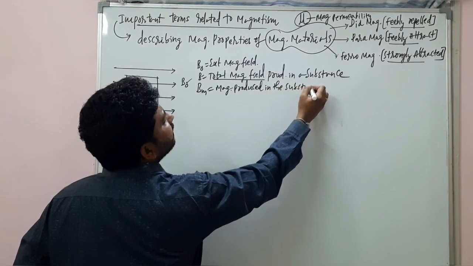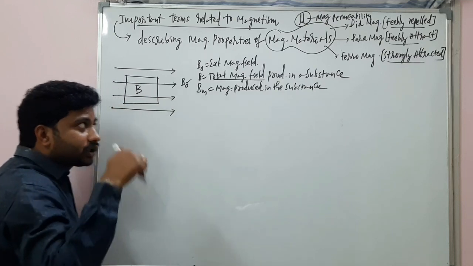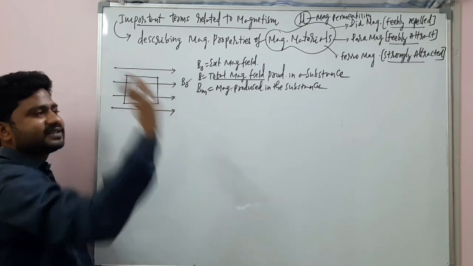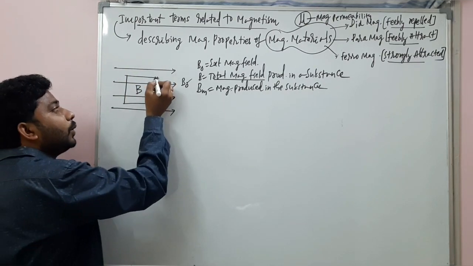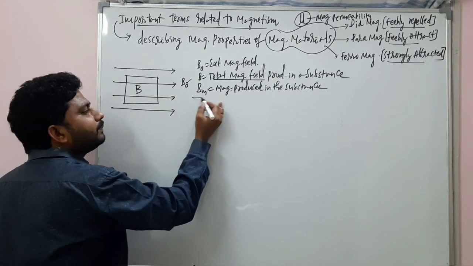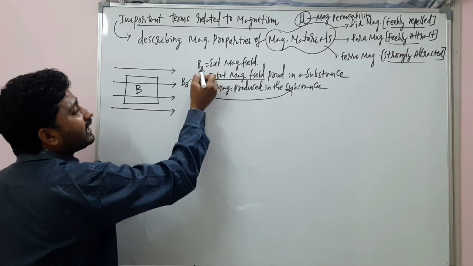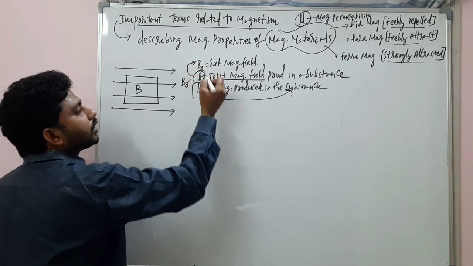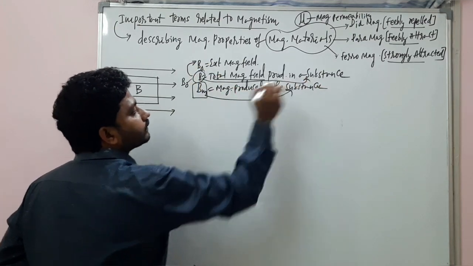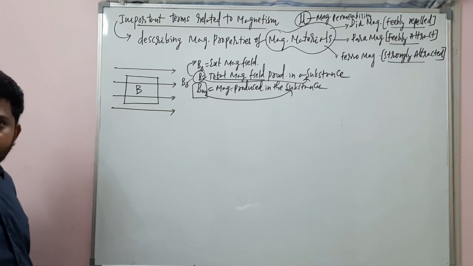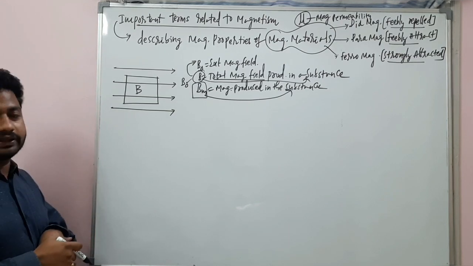The magnetic field produced in the substance is different from the total magnetic field. B M is only due to the substance. This B is due to B naught and the substance. Got the point? Now, look at the interesting thing.